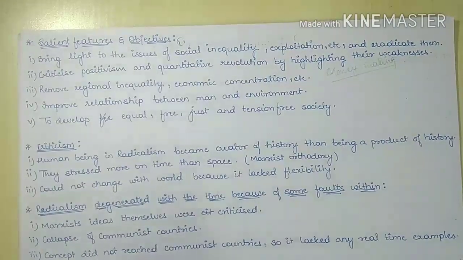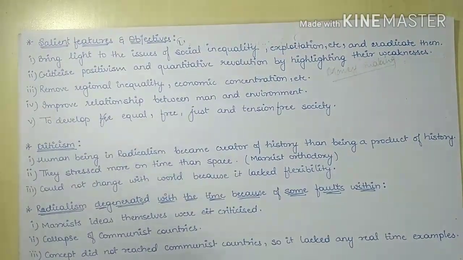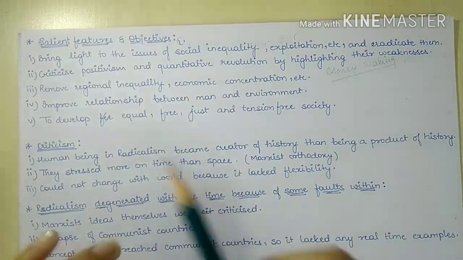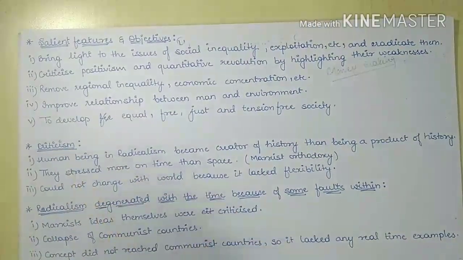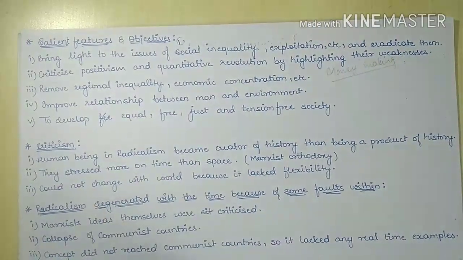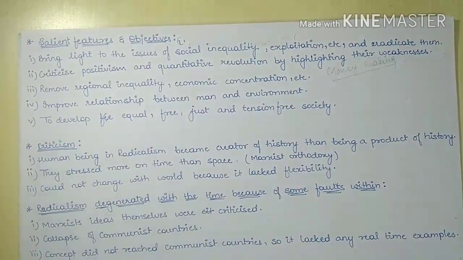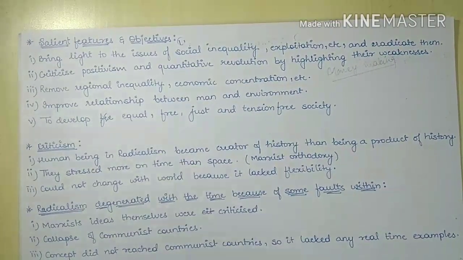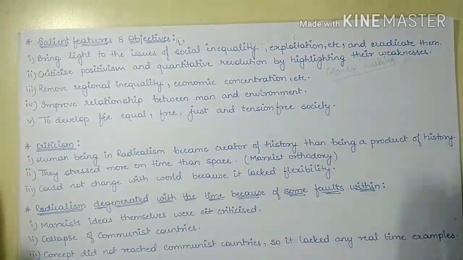And with all this, its major aim or goal was to develop an equal, just, free and tension-free society where everyone can live peacefully.